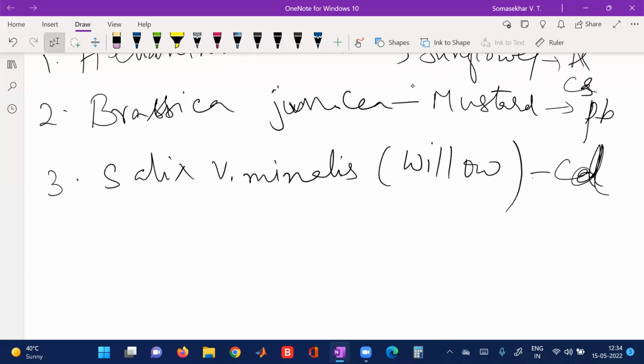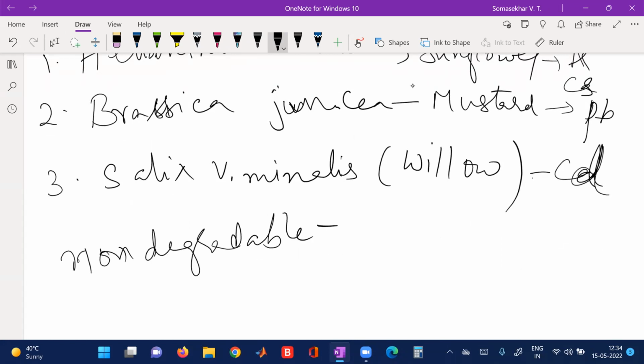Heavy metals are non-degradable. Why are these heavy metals non-degradable? What is the meaning of non-degradable? Heavy metals are non-degradable because they cannot be decomposed in nature. They will remain as they are in our environment. An example is plastic, which is not decomposed or degraded. They remain accumulated in the environment and cause dangerous effects in the food chain.